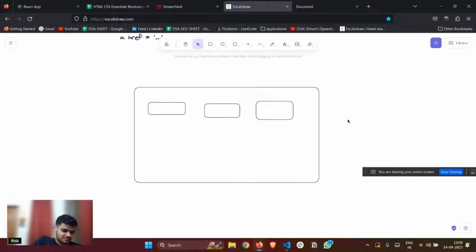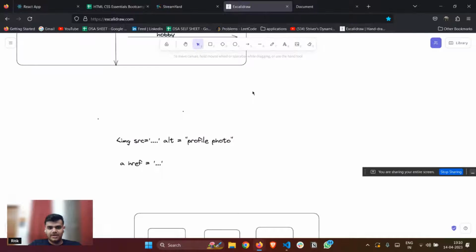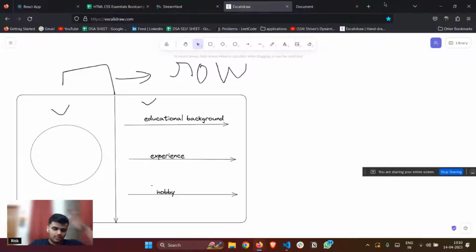Anyone in the chat box? Utpal says flex direction column. Okay, anyone else has got any good answer? Give right part columns. Yep, great. Anyone else that would like to answer? Mohan says column. Yep. So this time we'll be having a column direction, because obviously I need to make it in top to bottom format.